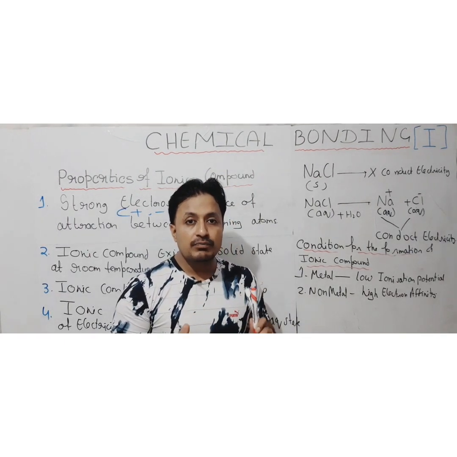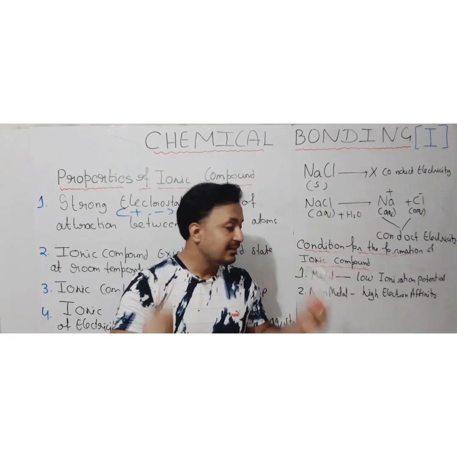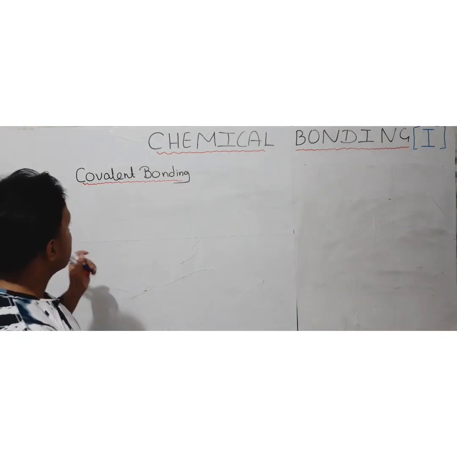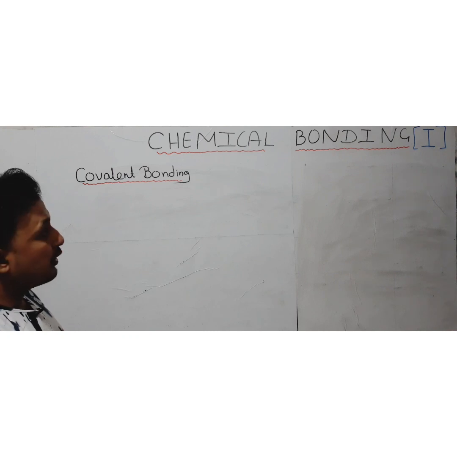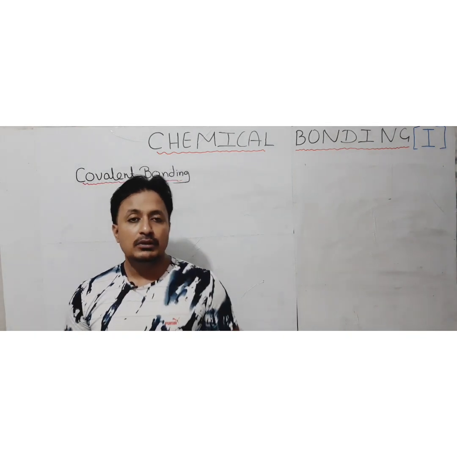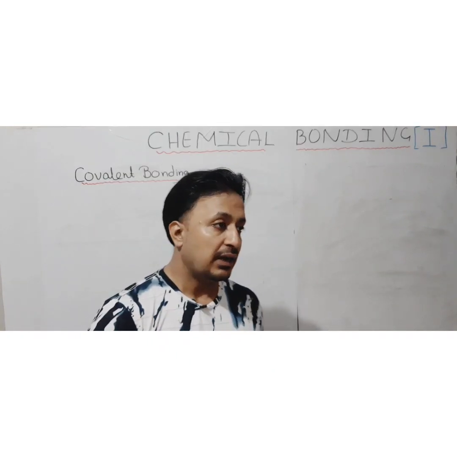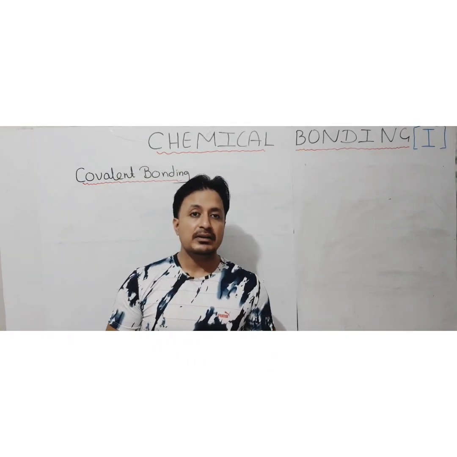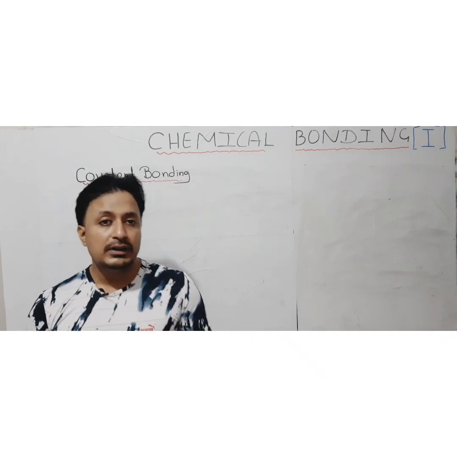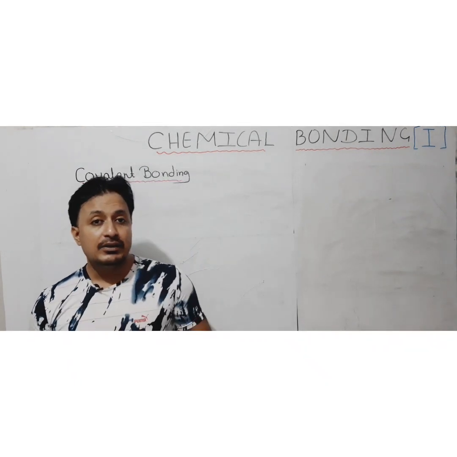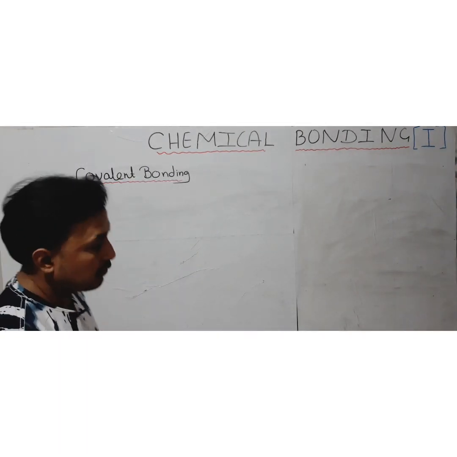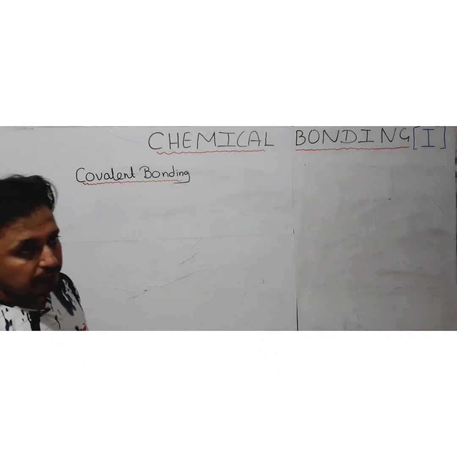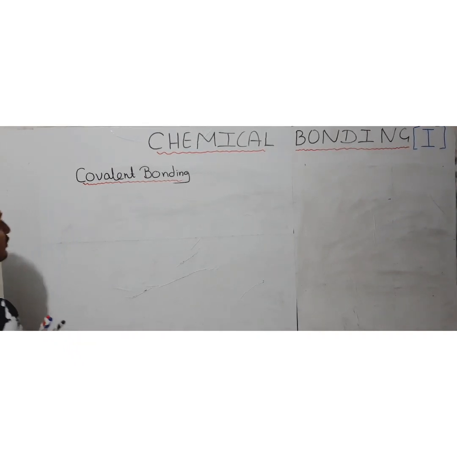So one type of bonding we have discussed. Now we are going to discuss the next type of bonding, that is covalent bonding. Covalent bonding is the second type of bonding, which usually exists between atoms that cannot meet the conditions required for the ionic bond. They may have a low value of electron affinity and a high value of ionization potential, or basically they will be non-metals. So usually covalent bonding takes place between non-metals. Now what is this covalent bonding all about? First we are going to discuss that.